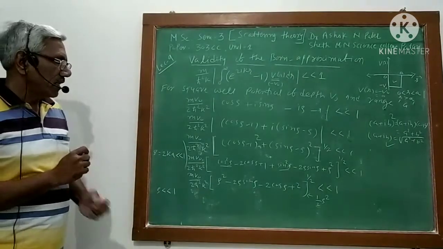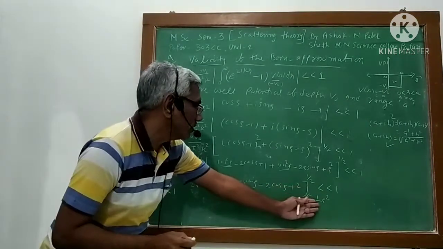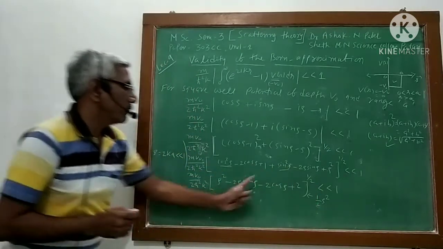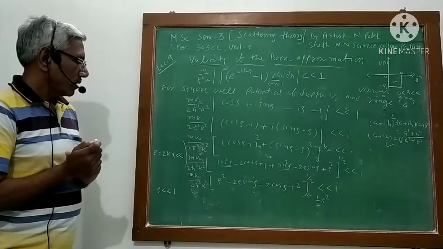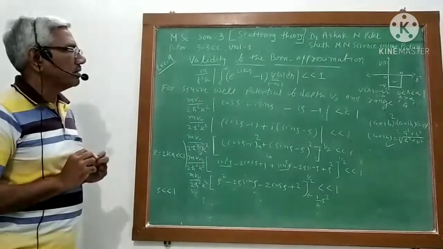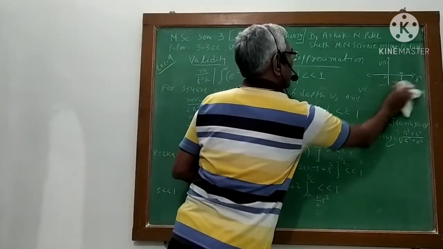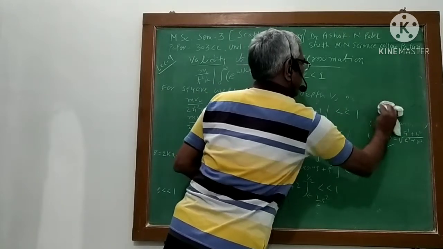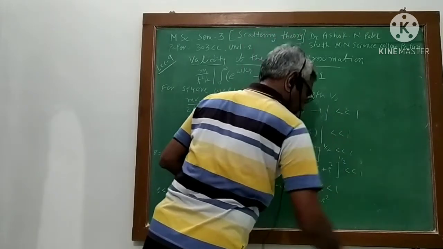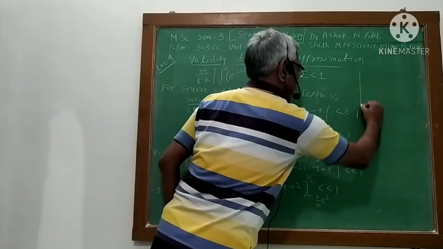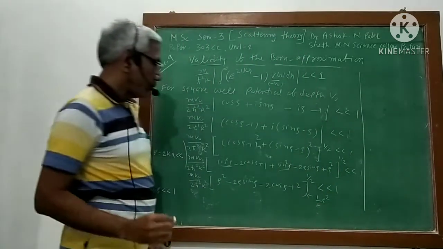Now a question may arise: how can you simplify this as 1/2 rho square? Okay, I can prove this. Let me prove it over here.